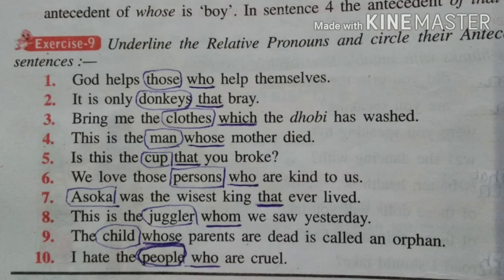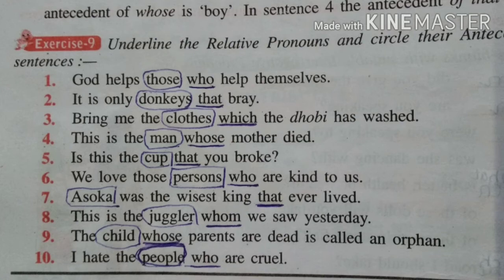Sixth one, we love those persons who are kind to us. So who is the relative pronoun, and we are talking about whom? Persons. The persons will be the antecedent. We need to circle it. Seventh one, Ashok was the wisest king that ever lived. So that is the relative pronoun, and before that is king, but the name of the king is given, Ashok. So Ashok will be the antecedent.